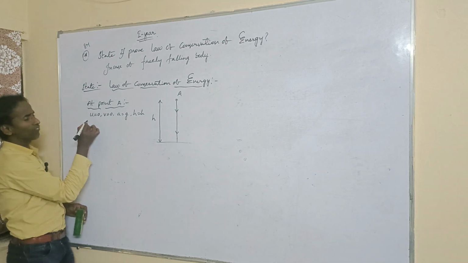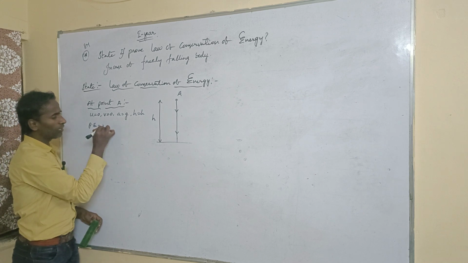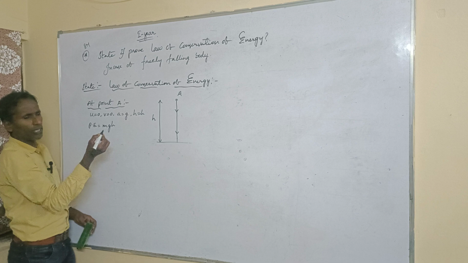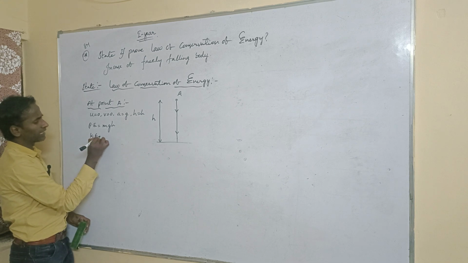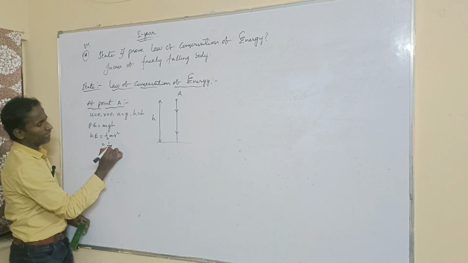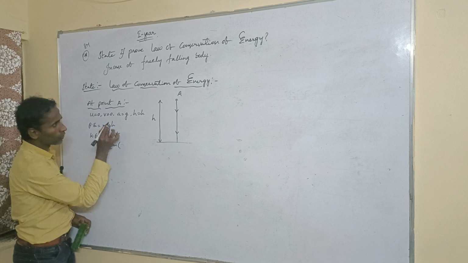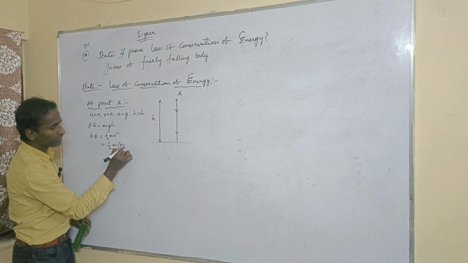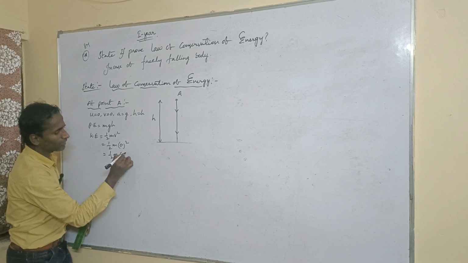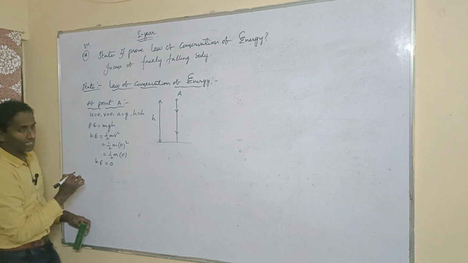So now you can take the formula. Which formula? Potential energy. What is the potential energy formula, sir? mgh. Then for kinetic energy, the formula is half mv squared. Then half m into v, what is the value of v? 0. You substitute v as 0, so 0 squared. Half m into 0 squared is nothing but 0 only. Zero into something is 0. This is the kinetic energy.